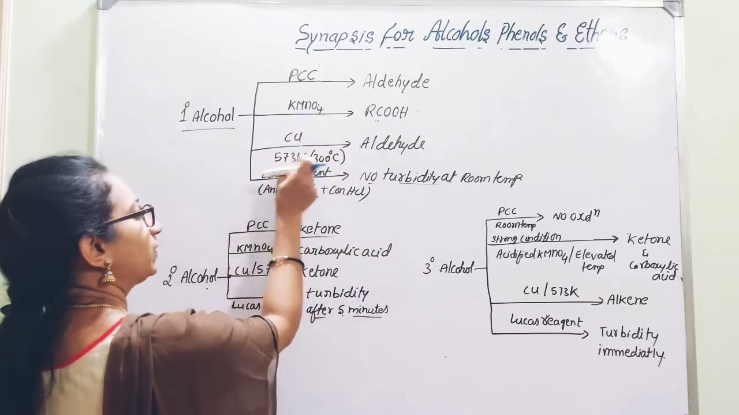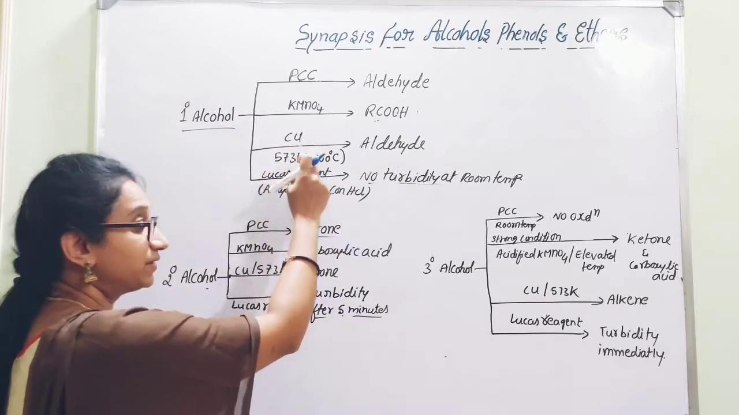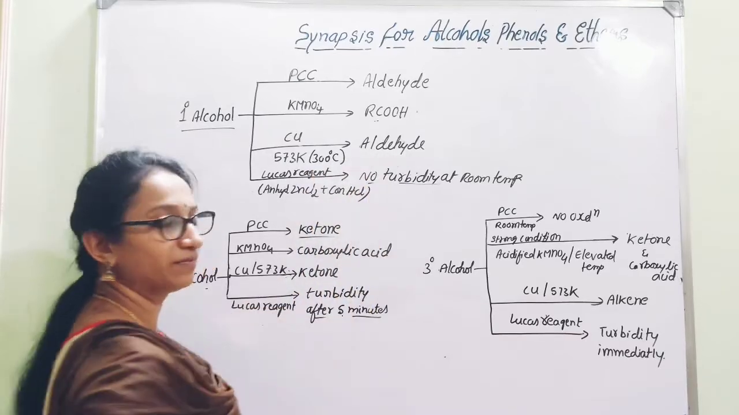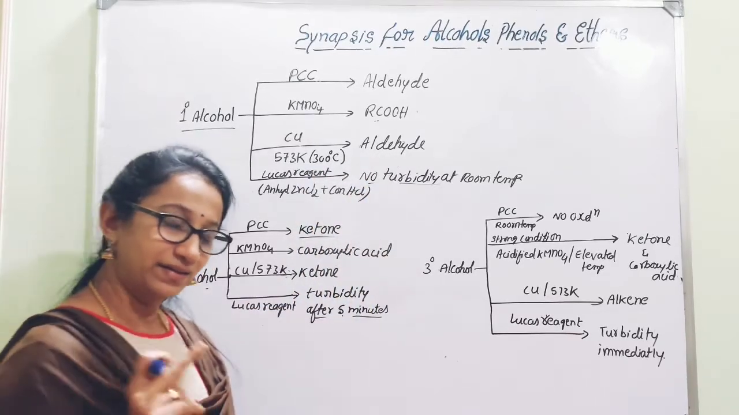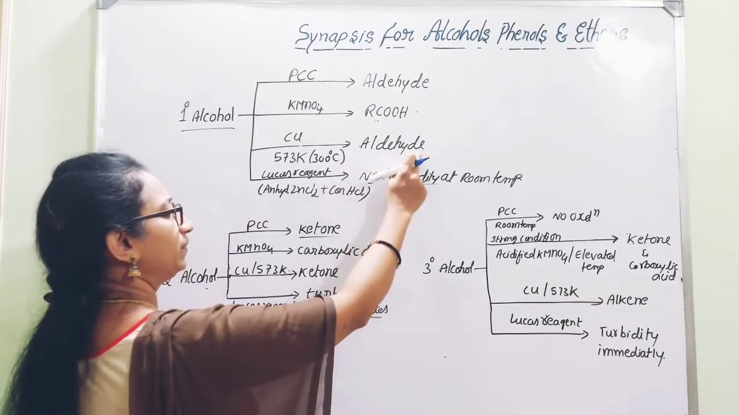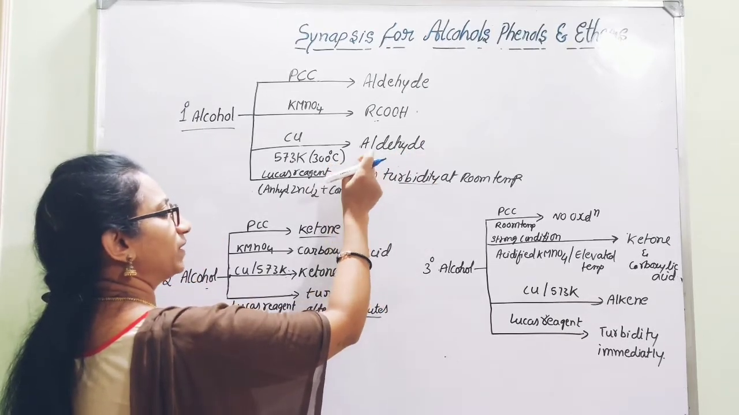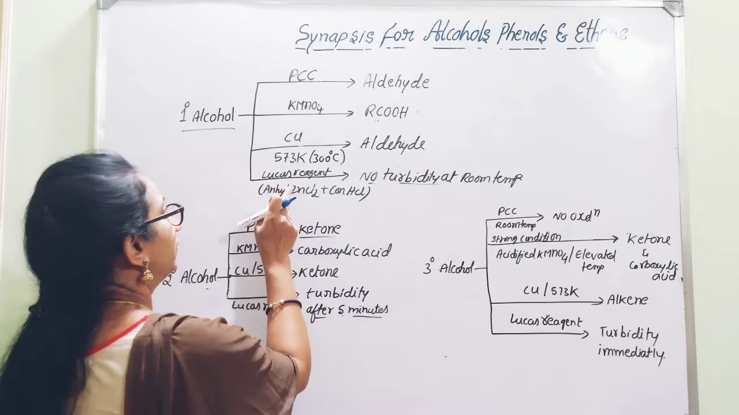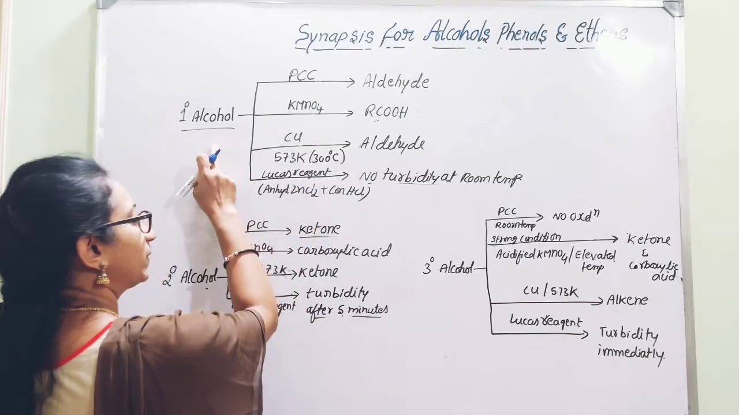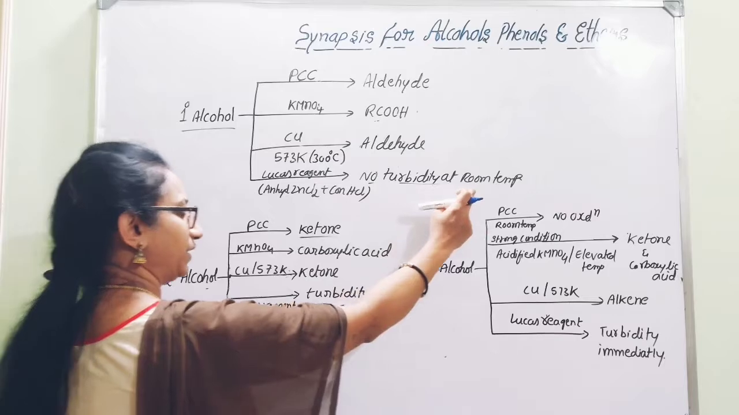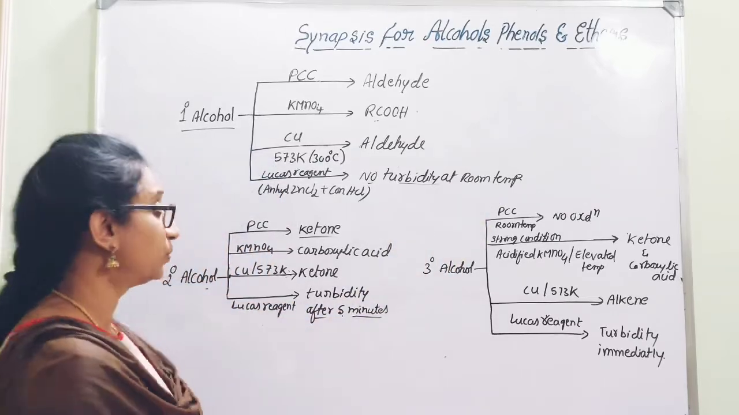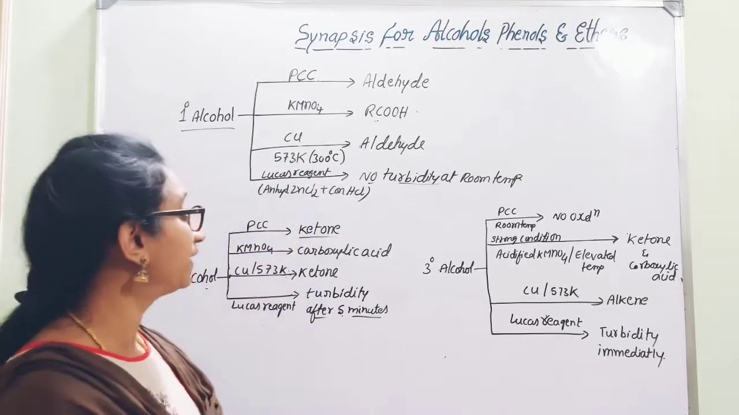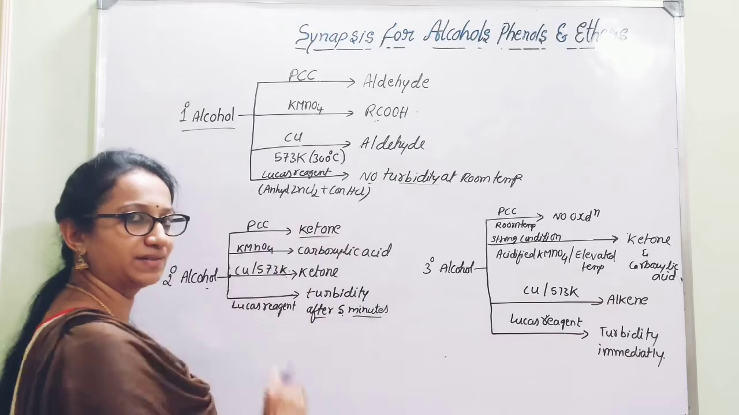And next, if the primary alcohol is heated over copper catalyst at 573 Kelvin, I think you can remember this. So here at 300 degrees Celsius, you can expect the product formation, that is aldehyde. Here, there will be removal of a hydrogen atom, one from OH and another from carbon, removed in the form of hydrogen gas. And with Lucas reagent, this primary alcohol will not give any reaction at room temperature. There is no turbidity for this. What is this Lucas reagent actually? It is a mixture of anhydrous zinc chloride and concentrated HCl.